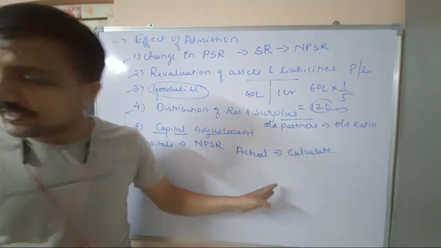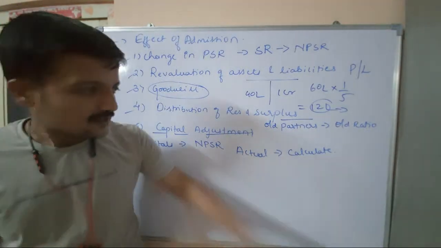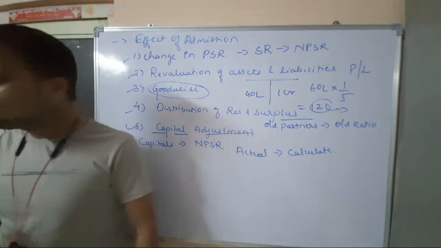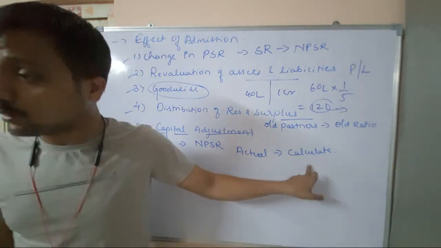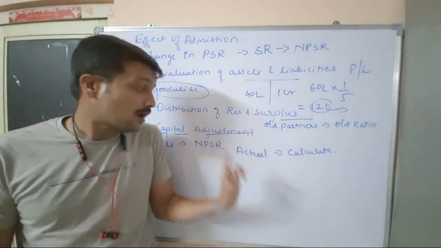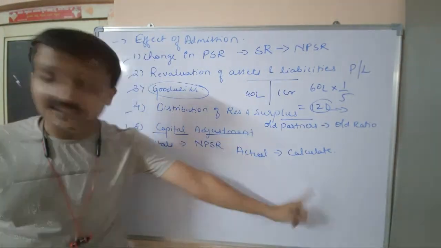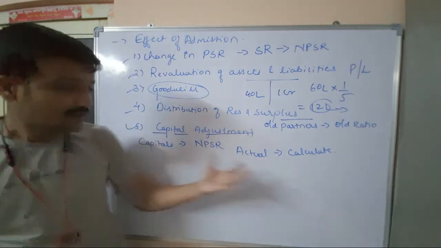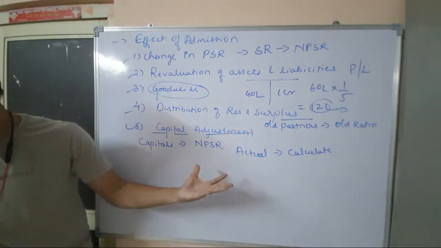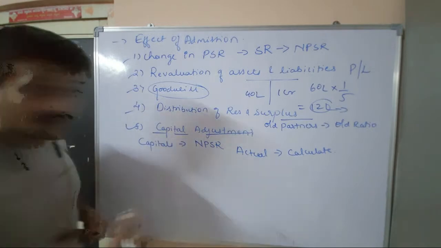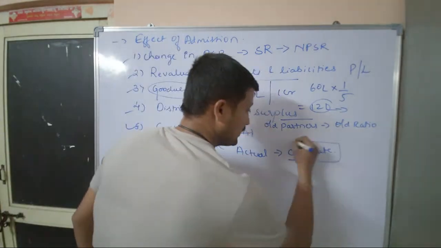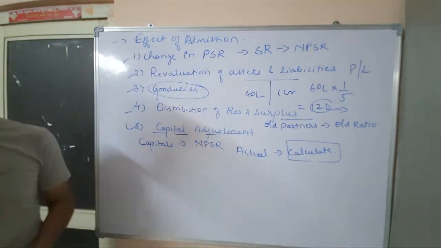This one is called actual capital and this one is called the calculated capital. बट जो फाइनल कौन सा होगा? ये कैलकुलेटेड होगा, because they have asked us to adjust the capital. कैसे? इन न्यू प्रॉफिट शेयरिंग रेशियो. राइट. तो फाइनली रखना किसको है? The one which is calculated.